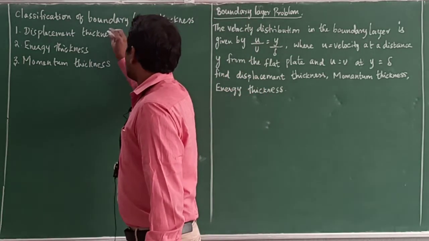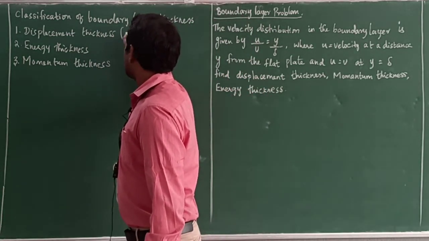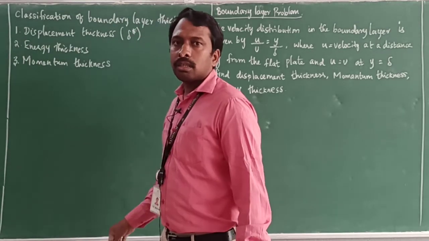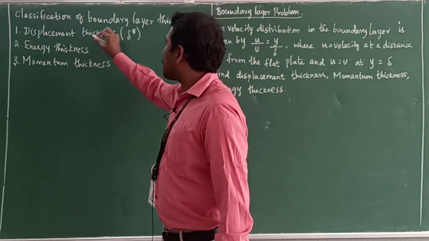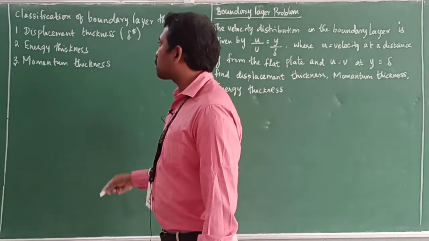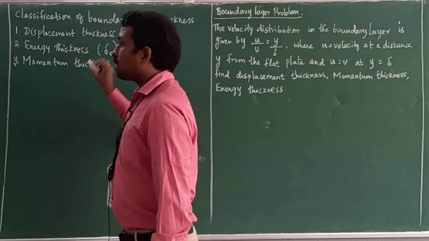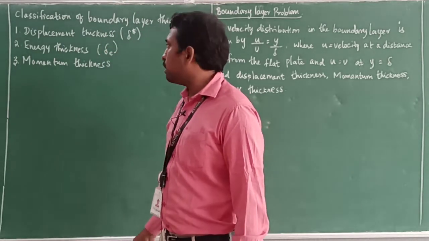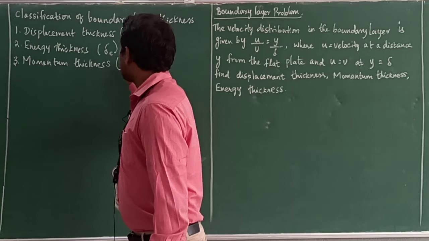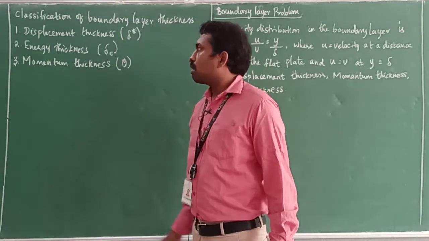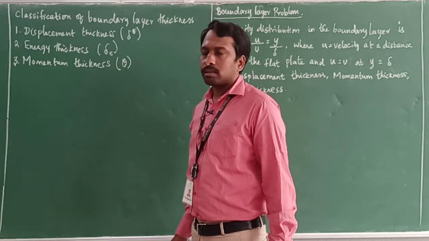Simply, we can denote the displacement thickness in terms of delta star. Delta is the thickness of the boundary layer. Delta star is the displacement thickness. Next is energy thickness. Energy thickness is denoted by delta E. Next, momentum thickness is denoted by theta. From this, we are having the formulas.